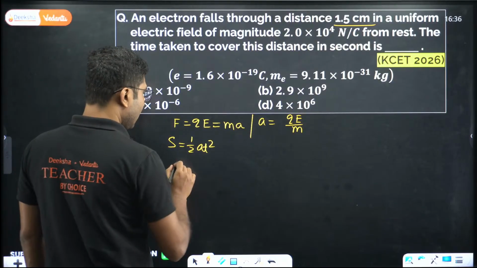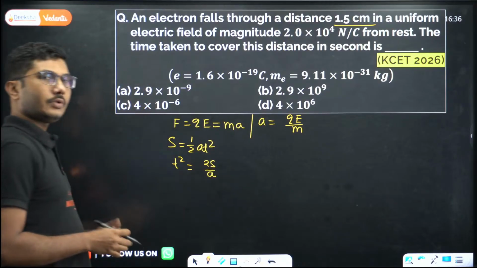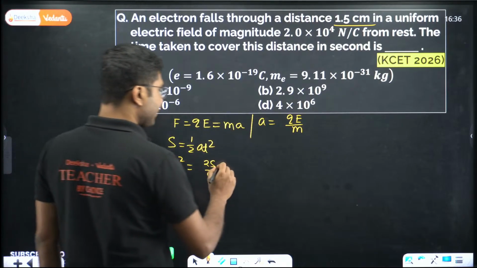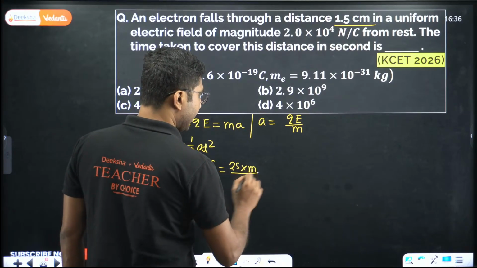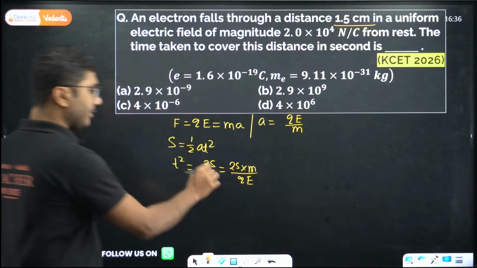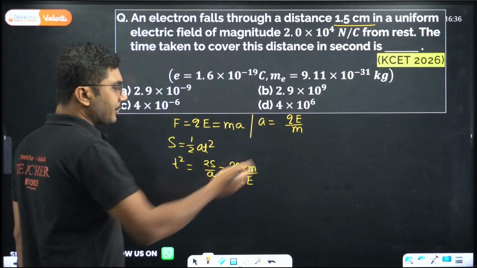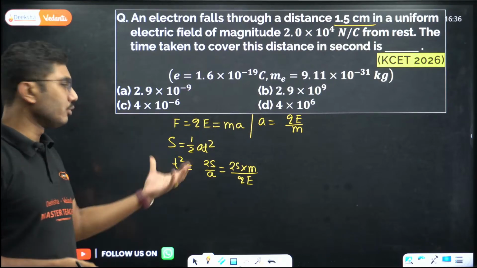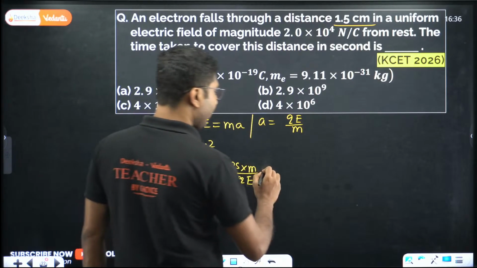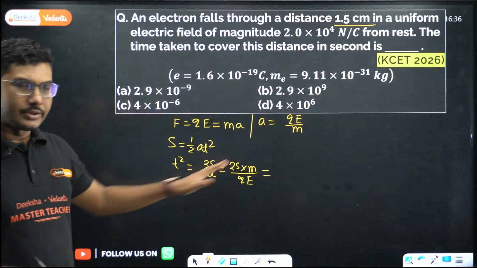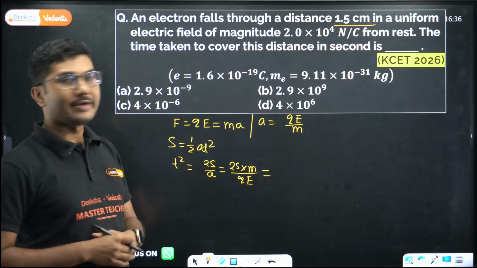So t square equals 2s divided by a. If you put the value of a in this equation, you will get 2s into m divided by Q into E. Obviously a was in division, that's why this is inverted. Now we have to take the square root of this entire thing to calculate the time. We will come to that in a while, but let us put the values here itself and try to simplify it. So what is the s value given here? The s value given here is 1.5 centimeter.